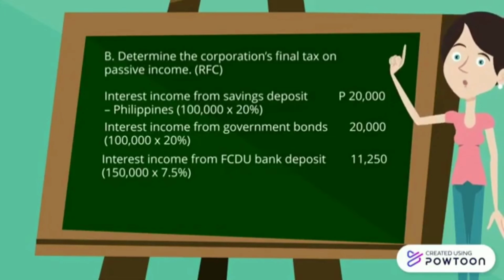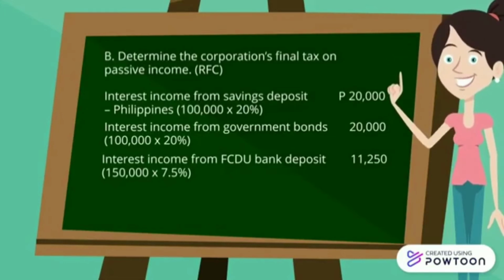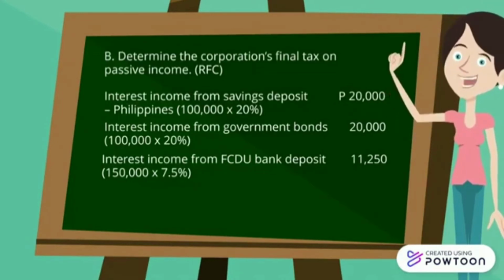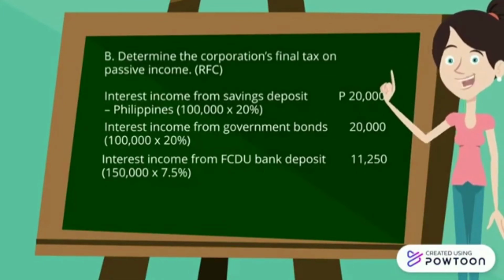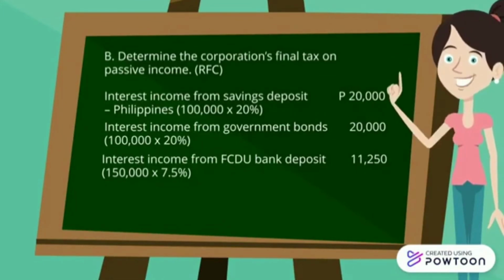For interest income from savings deposit within the Philippines, it is 100,000 multiplied by its tax rate of 20%, and you will get 20,000 pesos. For interest income from government bonds, it is 100,000 multiplied by its tax rate of 20%, and you will get 20,000 pesos.